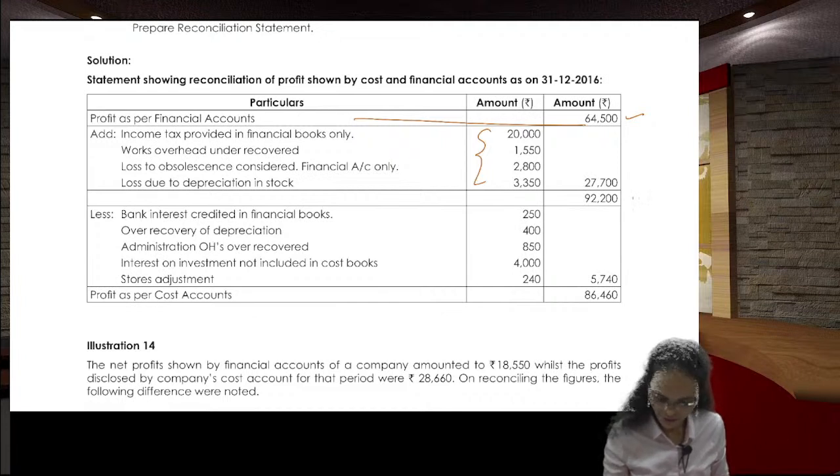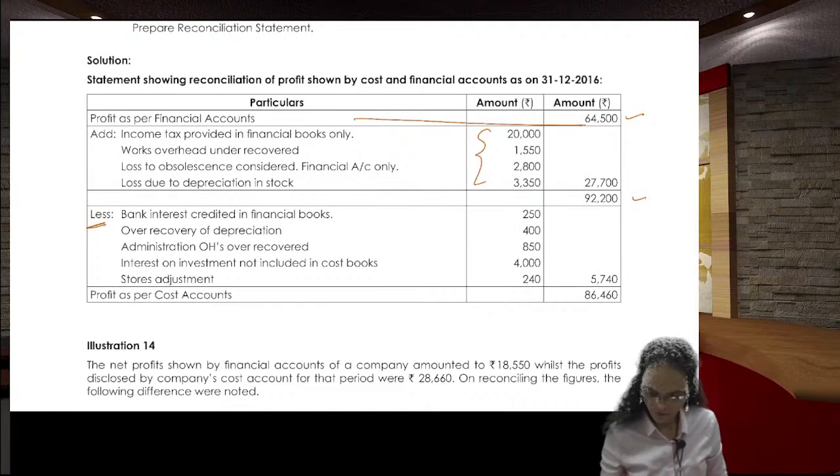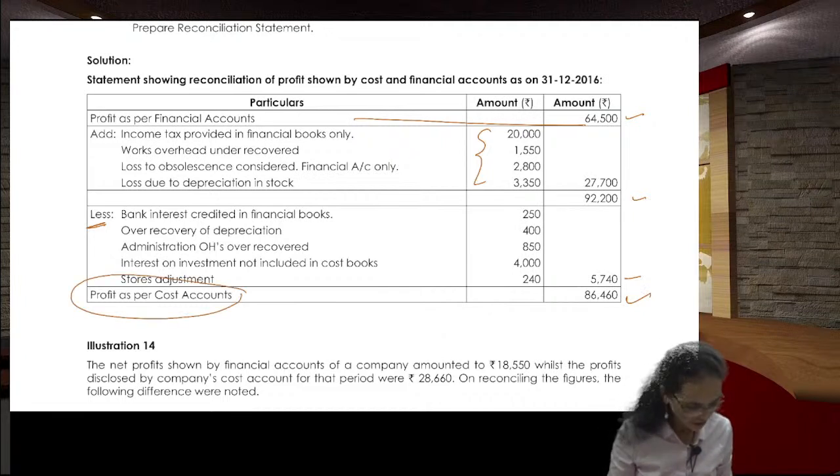That is nothing but 92,200 minus bank interest credited in the financial one. This one 250 plus 400 plus 850 plus 4,000 plus 240, that is 5,740. 92,200 minus 5,740, that is nothing but 86,460 rupees is the profit as per the cost accounts.